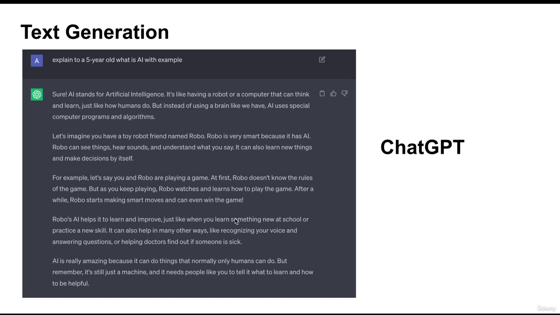So I've given you an example over here. I went to ChatGPT and asked a very simple question: explain to a 5-year-old what AI is, with an example. The moment I hit enter, it goes back to its own vast amount of data, or world brain, and produces the following results. Behind the scenes, everything is generative AI, i.e., it's using deep learning neural networks and producing the results altogether over here. So this is the first variation of generative AI, which is text generation.